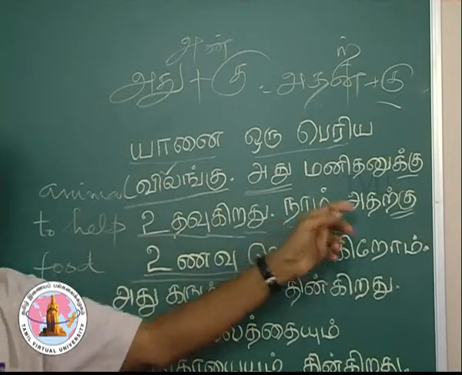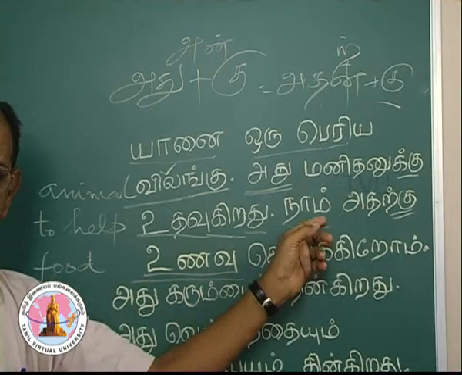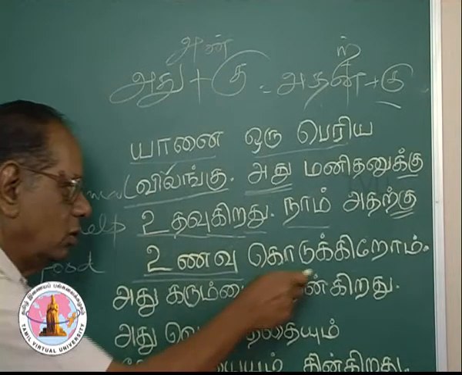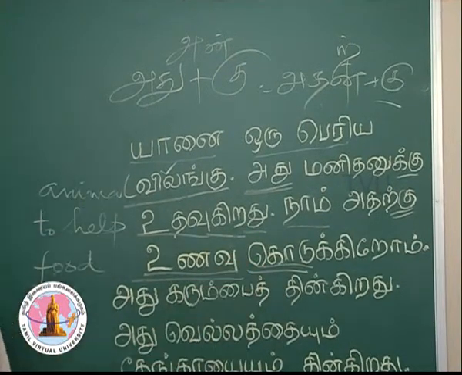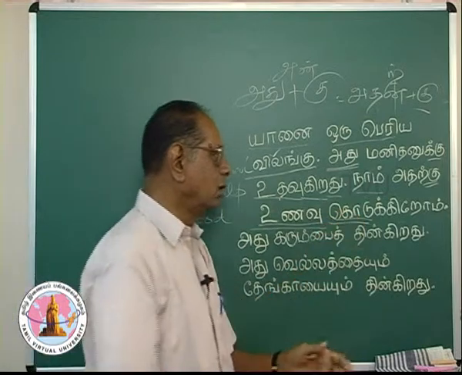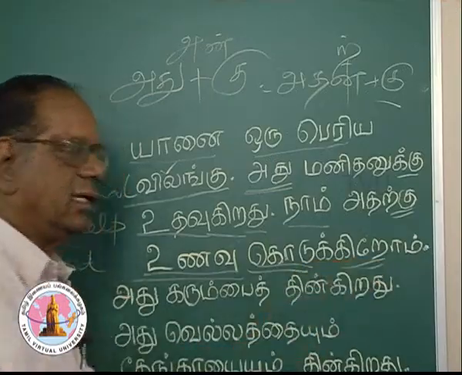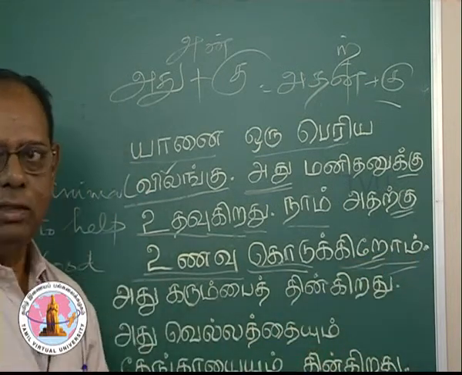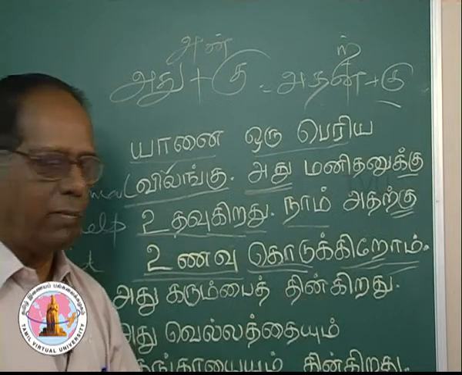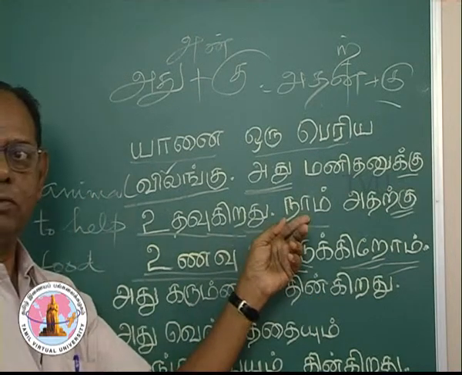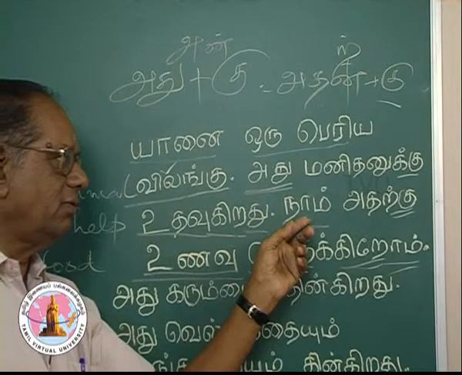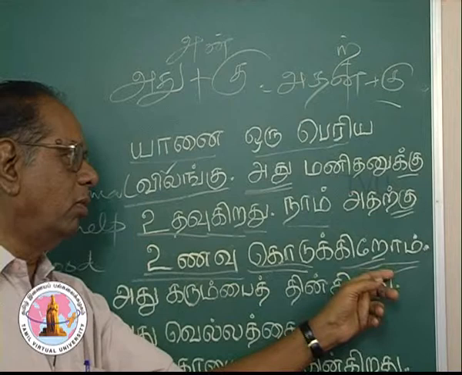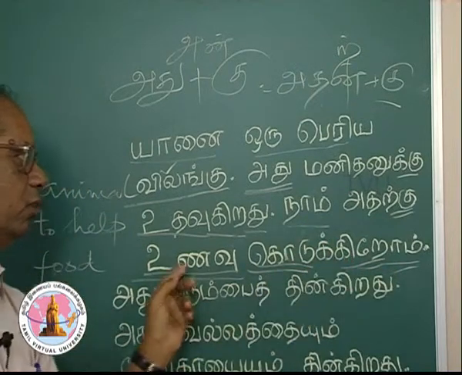So, நாம் அதற்கு, we to it, உணவு food, கொடு to give. You have come across this word. கொடு, kiru, present tense marker. Om, person suffix for first person plural. Nam is first person plural. So, the person suffix for nam is om. Kodukirom, we give food to it.